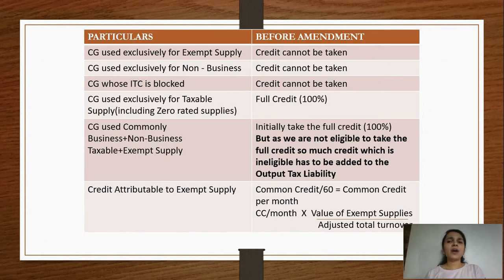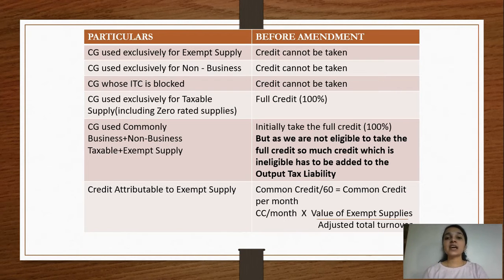Why do you have to find common credit per month? Because please understand, we have to file GST returns, our monthly returns. So when GST returns are monthly returns, every month you will have to add something to your output tax liability, or rather in simple terms, every month there has to be some reversal from the electronic credit ledger. So that is the reason why we'll have to calculate the common credit per month. Now we'll have to ascertain what is the credit which is attributable to exempt supplies and what is the credit which is attributable to non-business purpose.